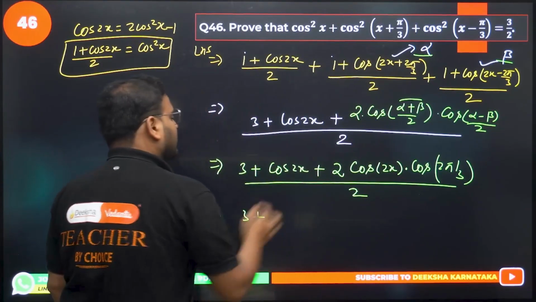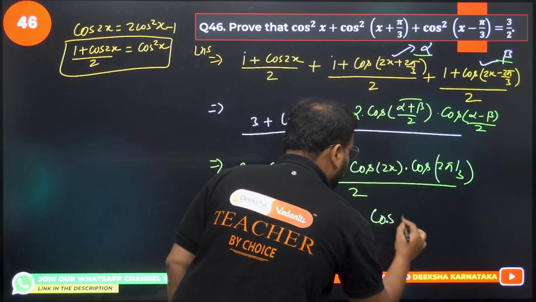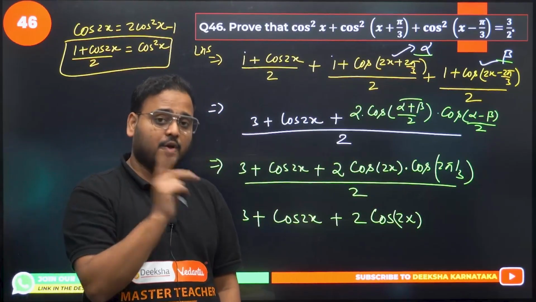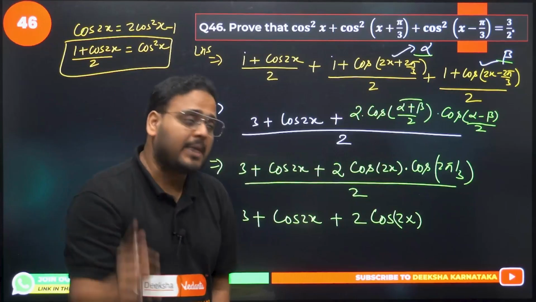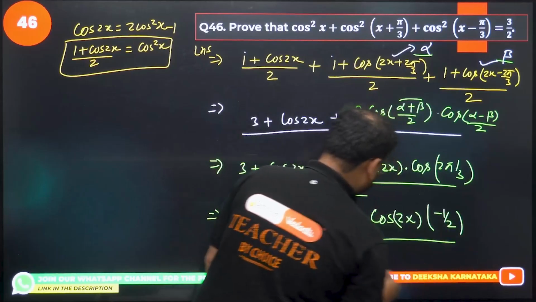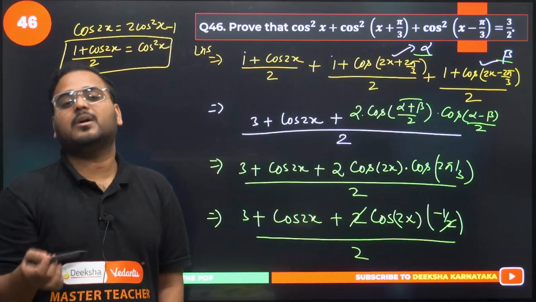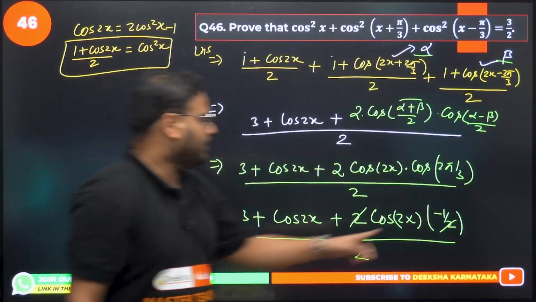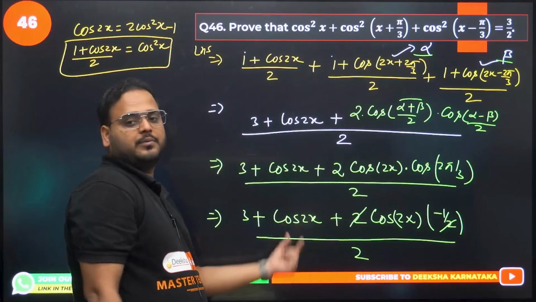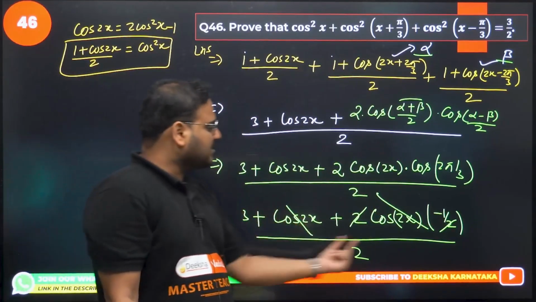3 plus, think about it, cos 2x remains as it is, plus 2 times of cos 2x remains as it is. Now cos 2 pi by 3, which quadrant? Second quadrant. Cos 120 basically, right, is going to be what? Minus 1 by 2. I hope you remember the angles, right? Please remember the angles, very very important to know all of that. This 2 and this 2 will be cancelled. Cos 2 pi by 3 is nothing but cos 120. Second quadrant, cos is negative, so minus 1 by 2. 2 and 2 is cancelled. Check here, cos 2x with a minus sign, cos 2x over here. So this also is cancelled. Right? Cos 2x with minus cos 2x.